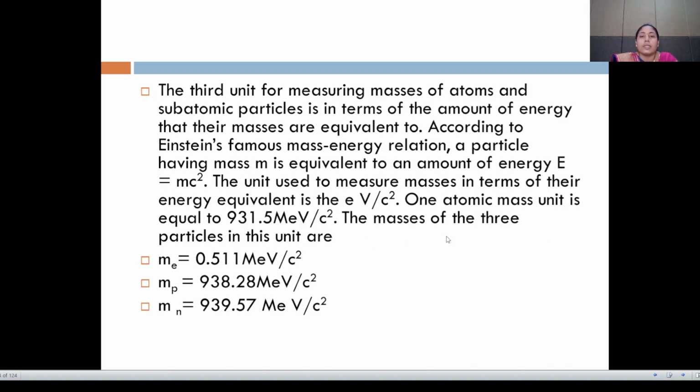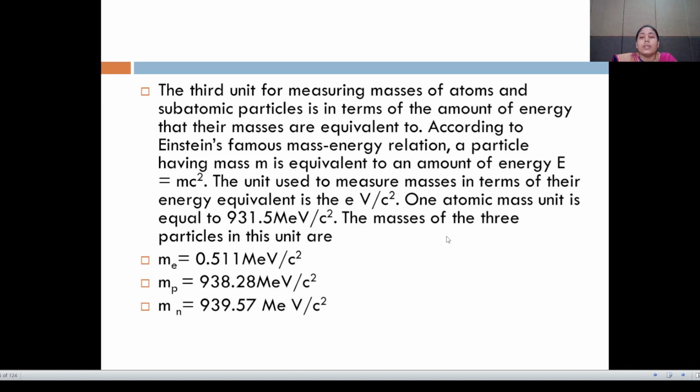The third unit for measuring masses of atoms and subatomic particles is in terms of the amount of energy that their masses are equivalent to, according to Einstein's famous mass-energy relation. A particle having mass m is equivalent to an amount of energy E equal to mc square. The unit used is the electron volt per c square. One atomic mass unit is equal to 931.5 mega electron volt per c square.